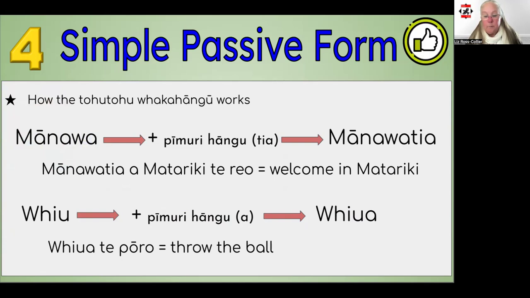Here's another example, whiu, which means to throw. Adding the pi muri hāngu, a, changes it to whiua, throw it. In a sentence, whiua te poro, throw the ball.